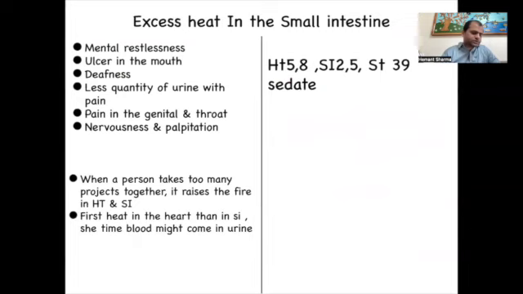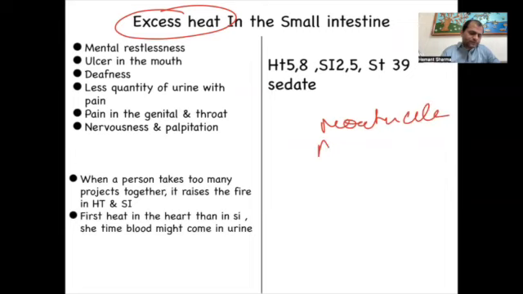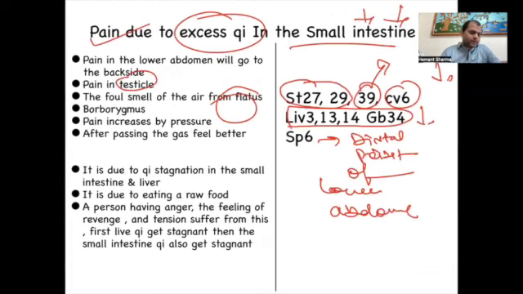So first we discussed excessive heat, which is creating mouth ulcer and deafness and palpitation. And second condition, now we are telling flatus, foul smelling gas. And person is feeling better after passing the gas, because of the chi pattern due to the revenge. So we have discussed heat pattern and we discussed chi pattern.